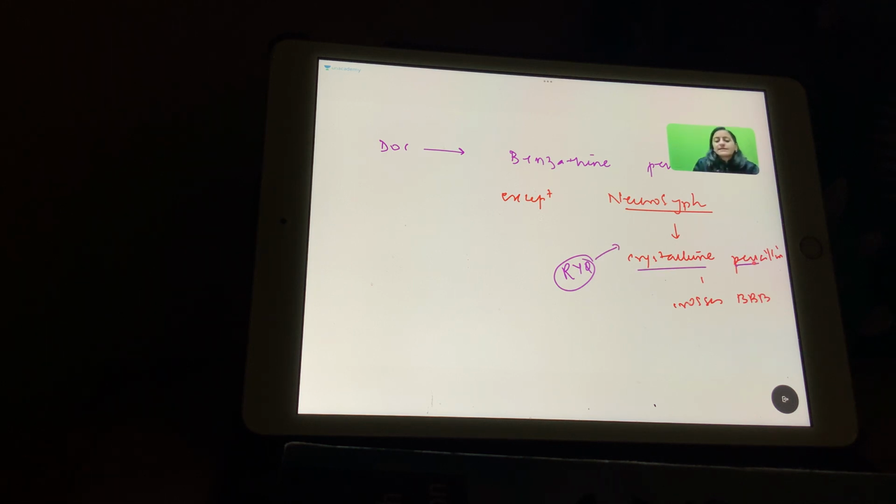So remember that crystalline penicillin is the one which is the drug of choice for neurosyphilis because it crosses the blood-brain barrier. This is given as IV, right? IV crystalline penicillin given for 14 days. Okay, this is given for 14 days. Benzathine penicillin is given as 1 dose or 3 doses weekly, depending on whether it's an early syphilis or a late syphilis.